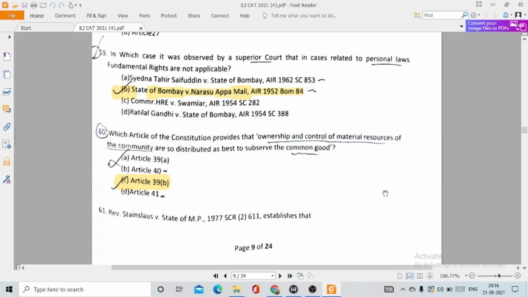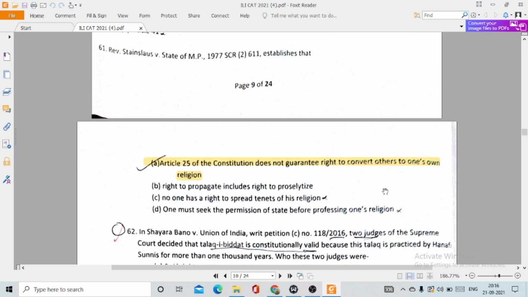61. Rev. Stainislaus versus State of MP established that... So this case established option number A, Article 25 of the Constitution doesn't guarantee the right to convert others to one's religion.